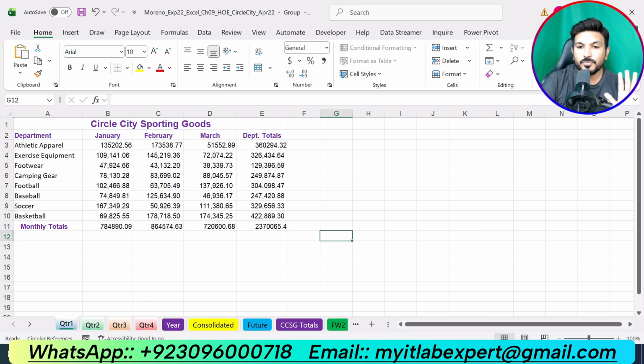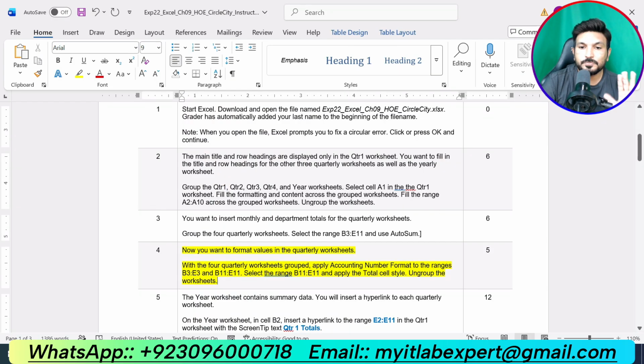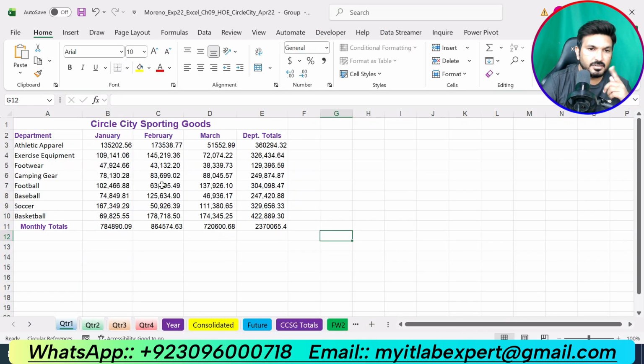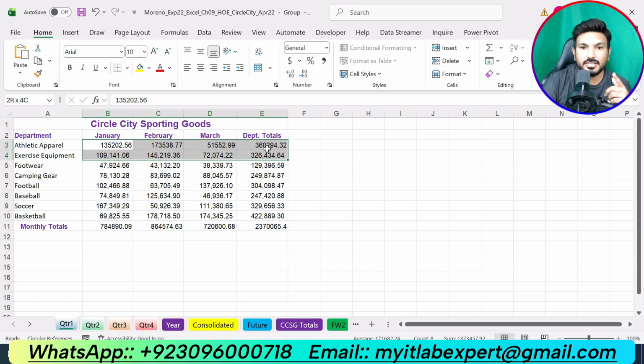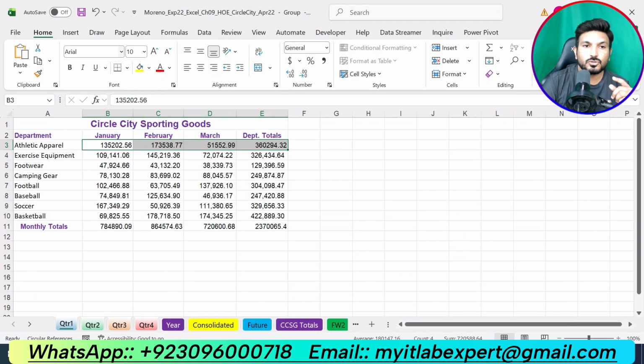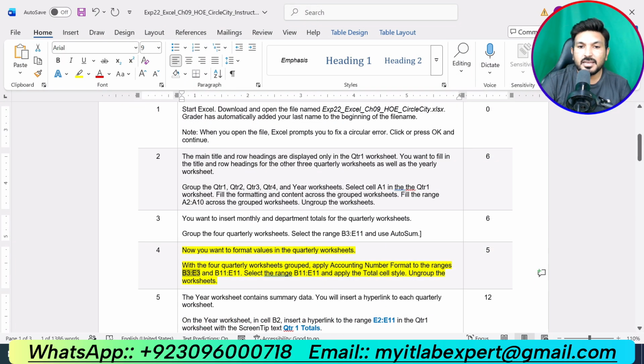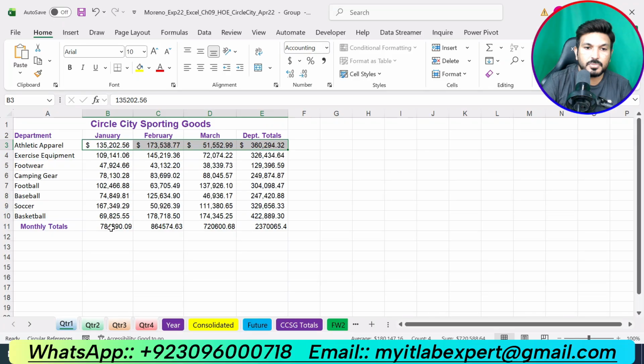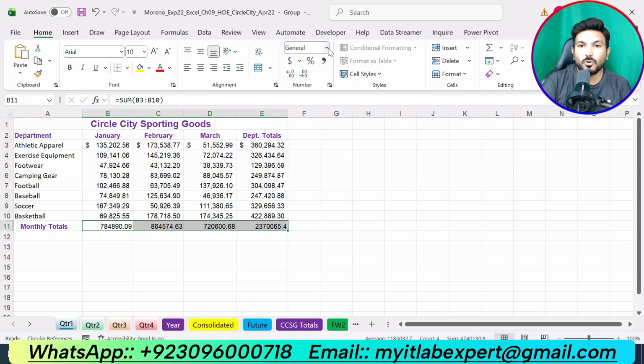Okay. Now we are supposed to select B3 up to E3, and we are supposed to apply a Comma number format. So go to the Home tab, go to the Number section and apply Comma. Okay. Now we are supposed to select the range B11 up to E11 and apply a Comma number format again. B11 up to E11, go to number format and apply a Comma number format.